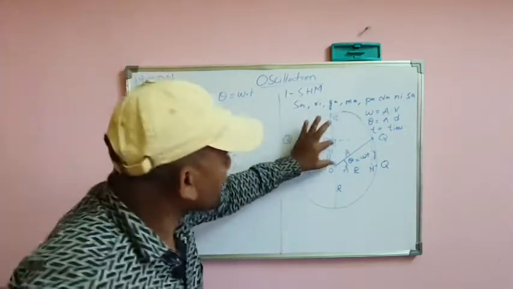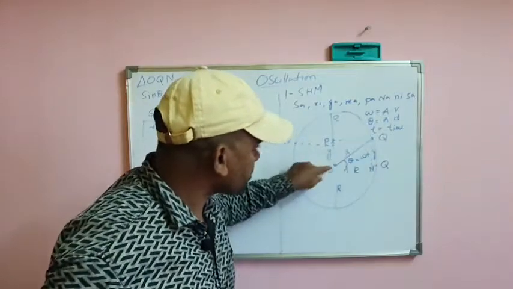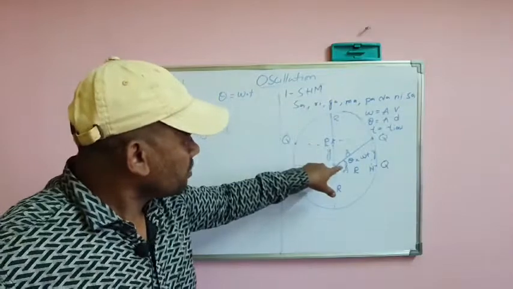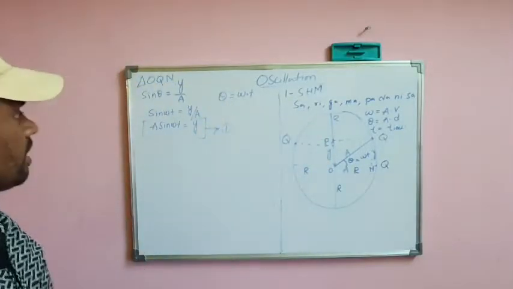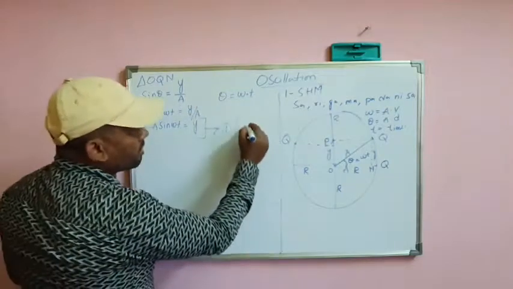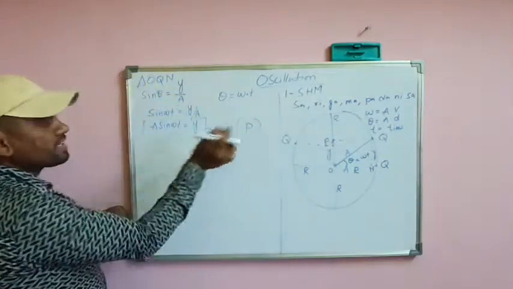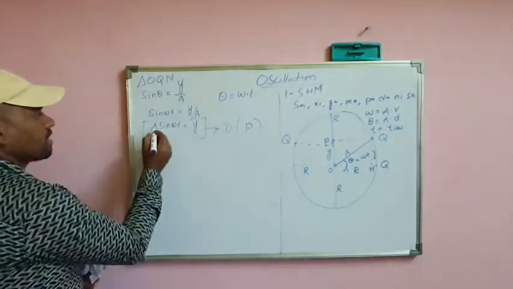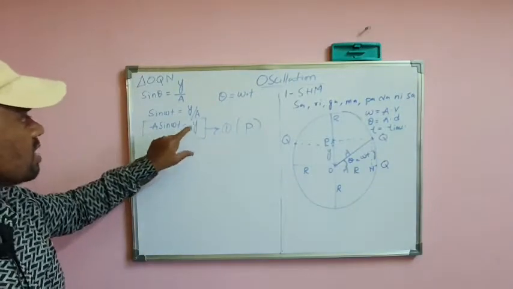So what is it exactly explaining? y is the displacement made by the particle. The particle is continuously changing its position. It started its journey from the origin and reached the point P. So with respect to P we are discussing here. P is the position of the particle, y is the displacement it made, and a is the amplitude. So a sine omega t is equal to y.